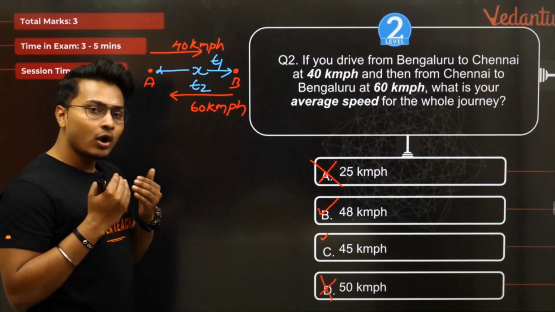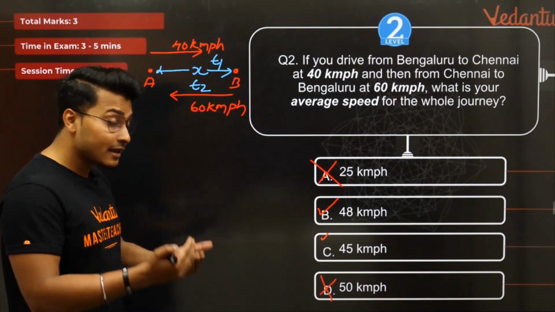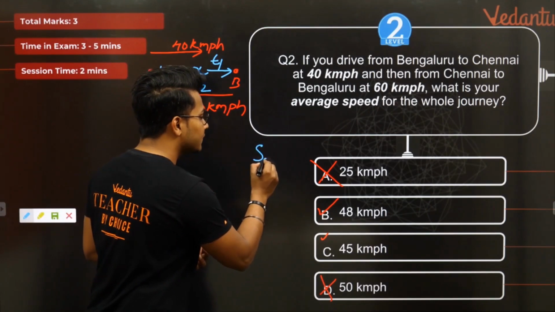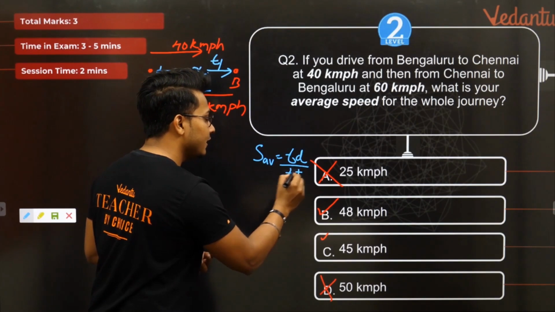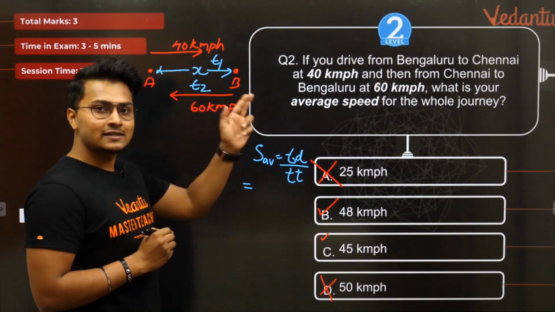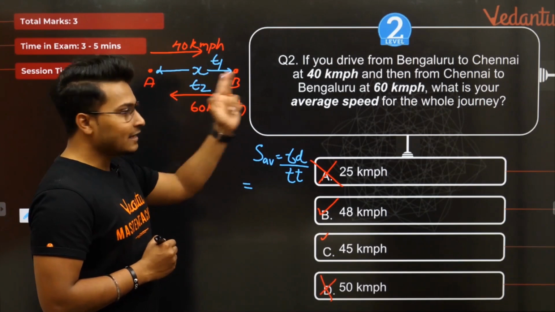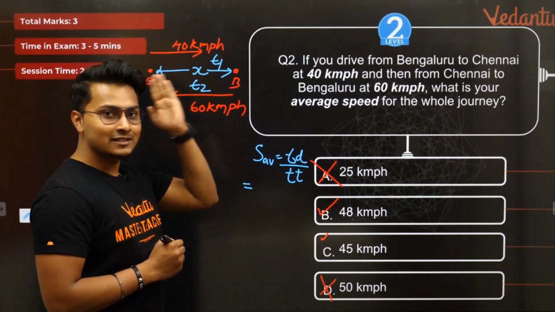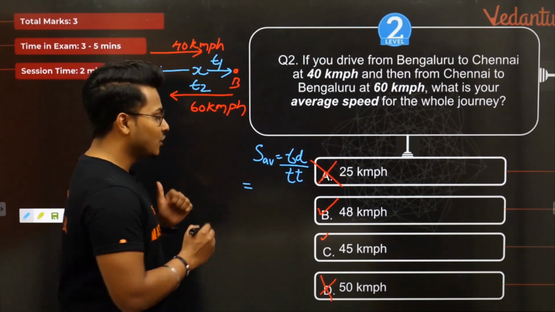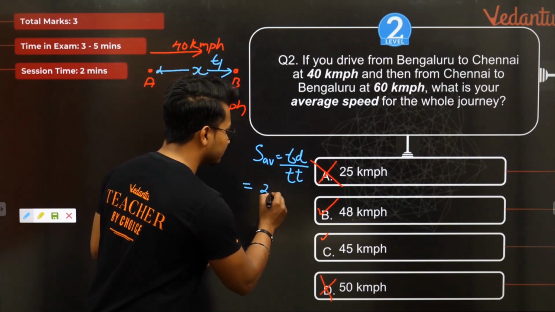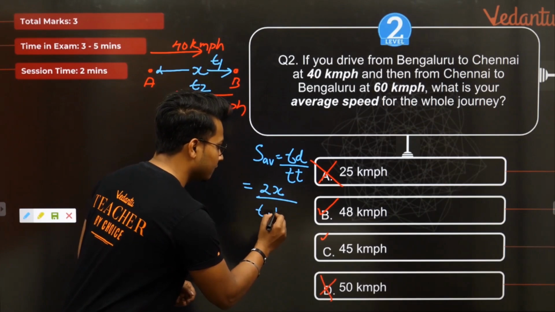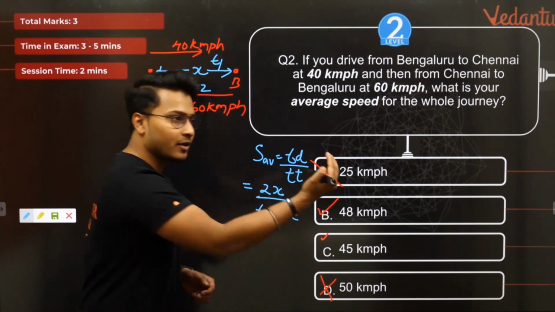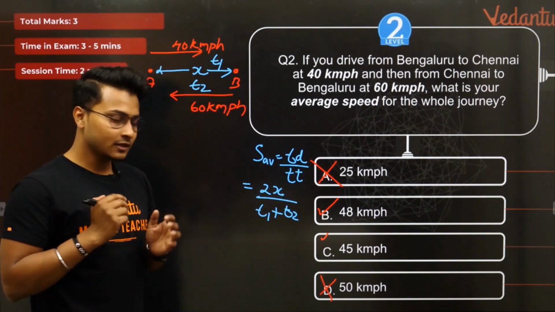What is my average speed? Again, my average speed, my dear students, is total distance TD divided by total time taken TT. Total distance in this scenario is x and x back. x to go, x to come back. So x plus x, 2x. What is total time taken? t1 for going and t2 for coming back. So t1 plus t2. Got it?